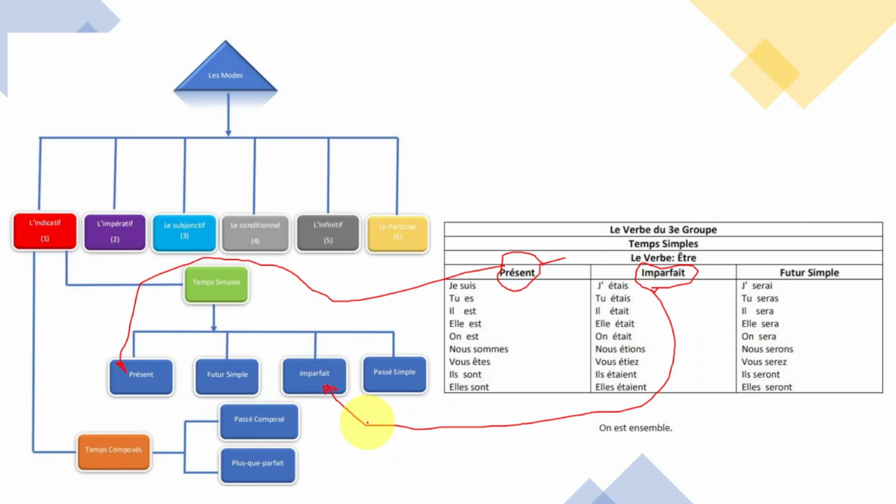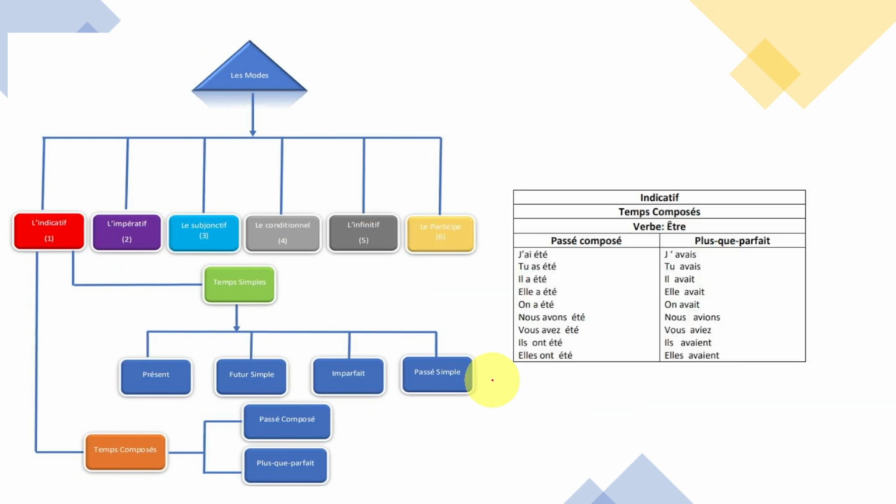Je suis. J'étais. Okay? Now, here is je serai. So it's a part of futur simple. Right here. Now, we have passé composé. So is right here. J'ai été. Okay? This one is part of passé composé. It comes from temps composé.